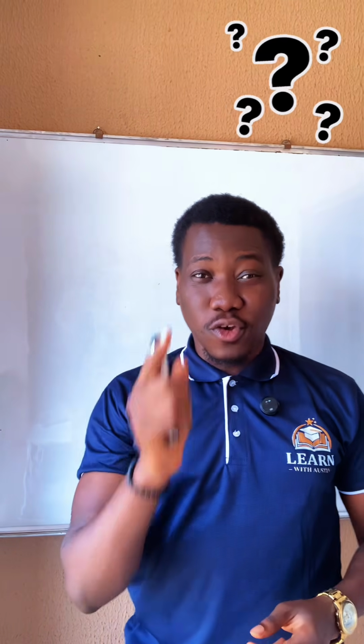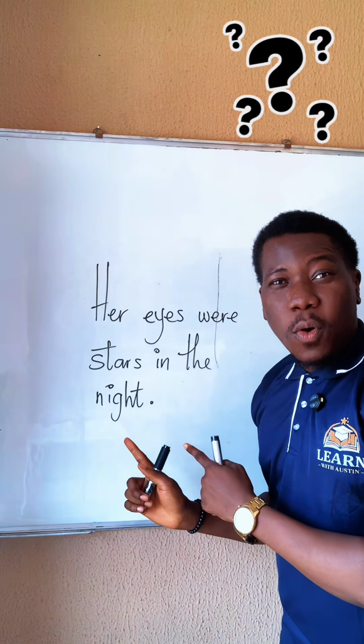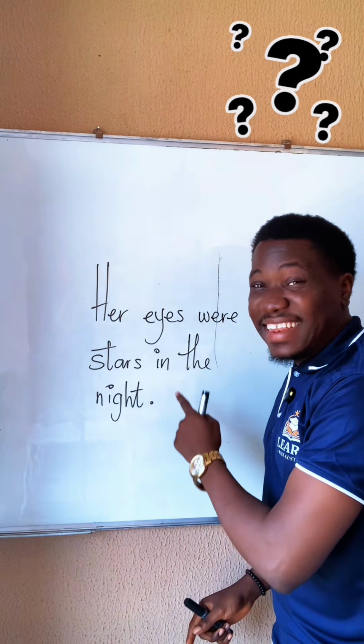Can you score 10 out of 10? I'm going to show you different sentences. Your job is to identify the figure of speech in each of them. Number 1. Her eyes were stars in the night.